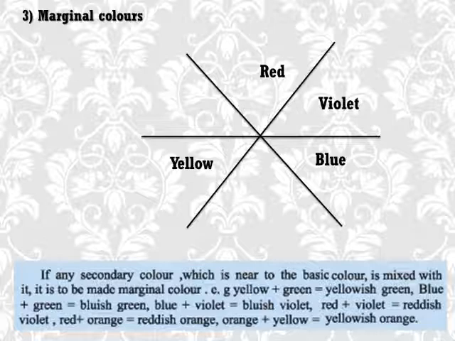Violet: when red and blue are mixed, violet is created. Then yellow and blue are mixed, green is created. Then red and yellow mixed, orange is created.